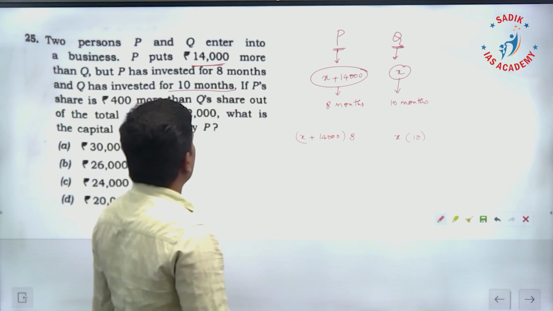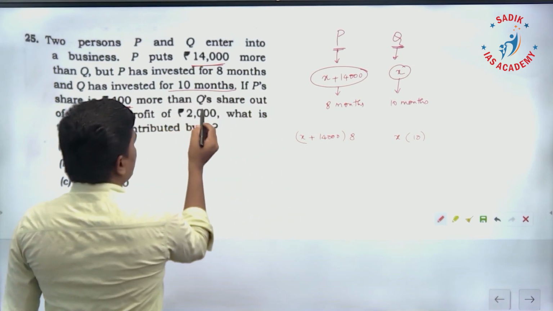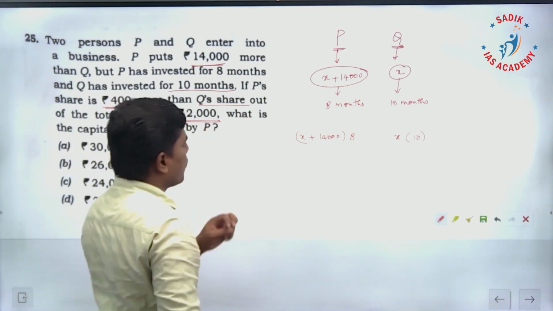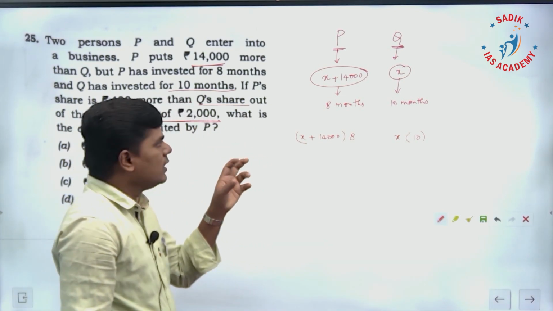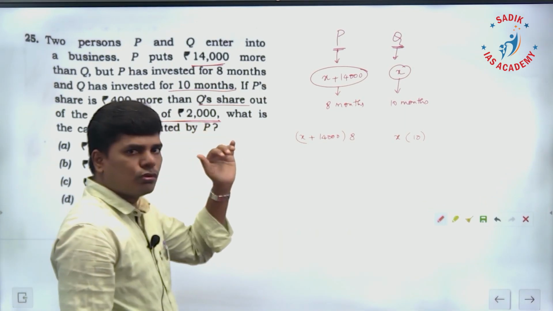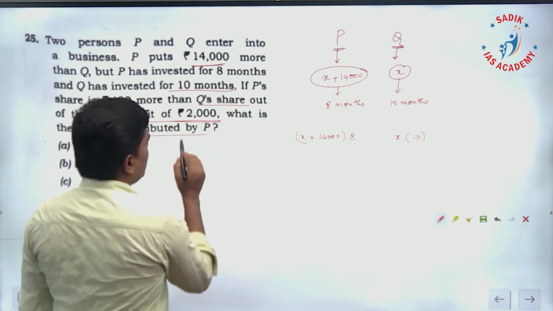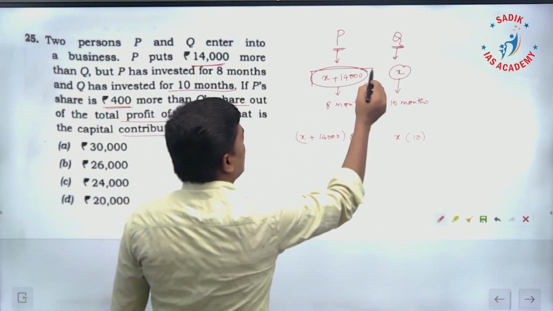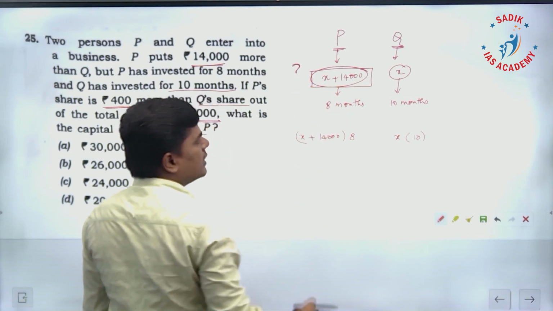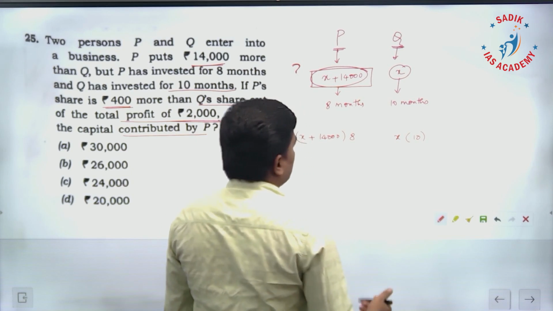Further, in the question they have given that P's share is 400 rupees more than Q's share out of the total profit of 2000. Now the profit is 2000. In that 2000, P has 400 more when compared to Q. The question is, what is the capital contributed by P? Initially, how much is contributed by P? This is what you have to find. We need to find X. Okay.